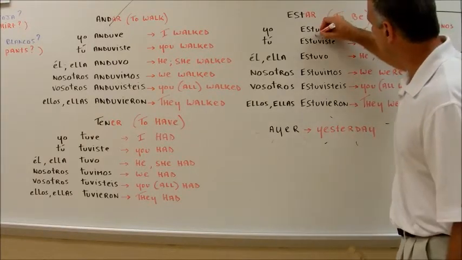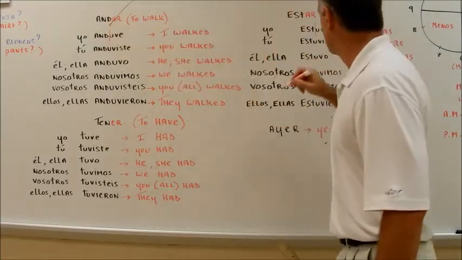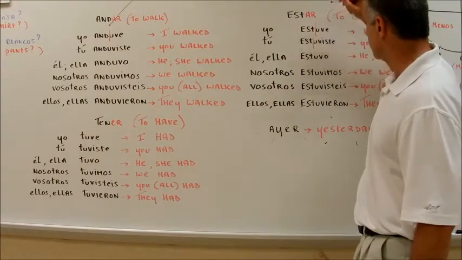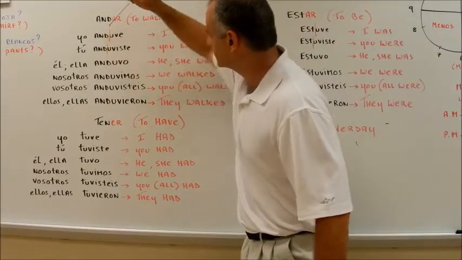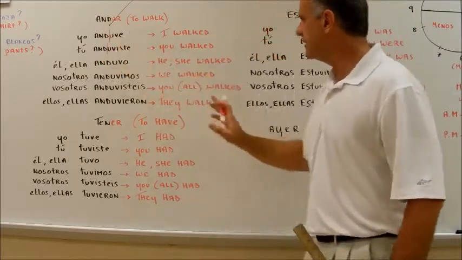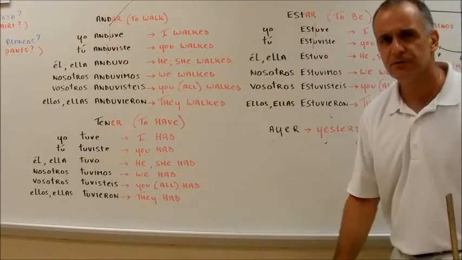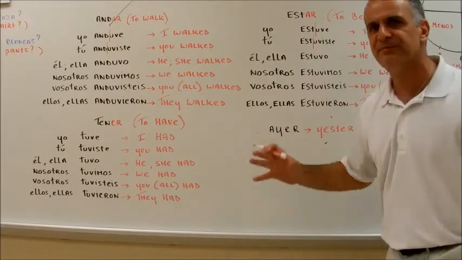Estuve, you got the UVE. Anduve, you have the UVE. Estuviste, very good, UVISTE. Same thing with anduviste. Do you see what happens here? You got your stem and then you add the endings and they're the same. So yes, they are irregular, but you can group them together in what I call a subfamily.